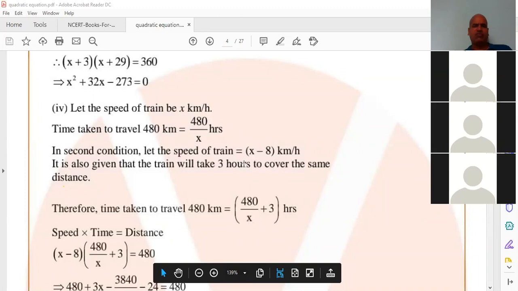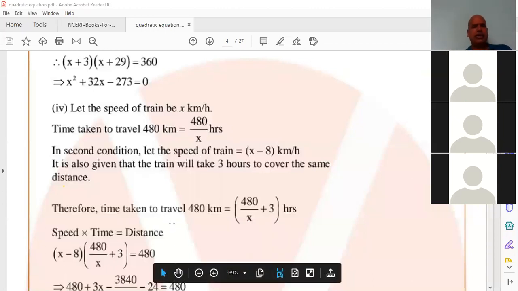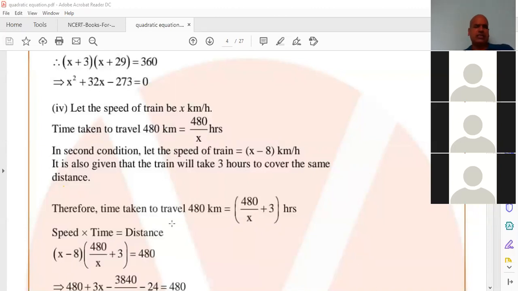For the first case's time, he added 3. We can take it that way also. And he told distance equals speed into time. So he can do x minus 8 times 480 by x plus 3 equal to 480. We can do it that way also.